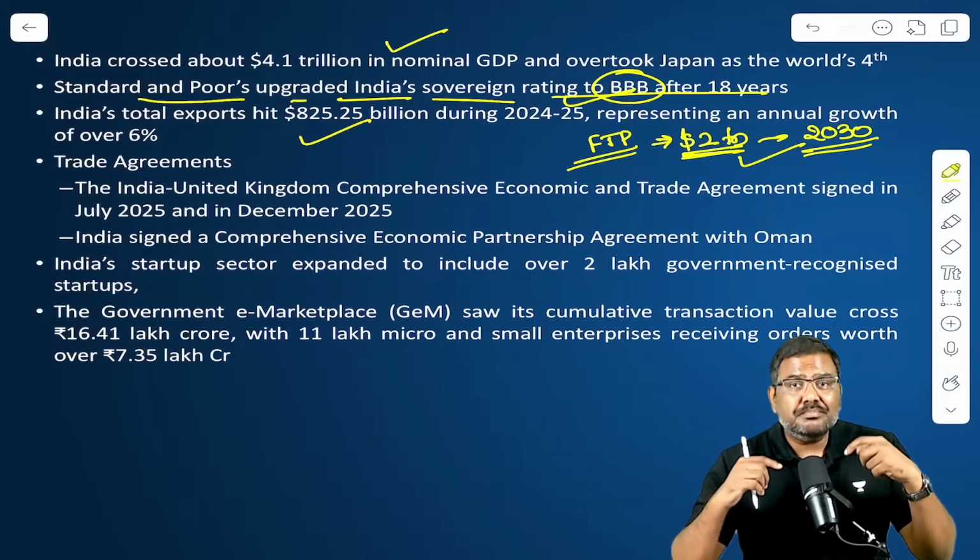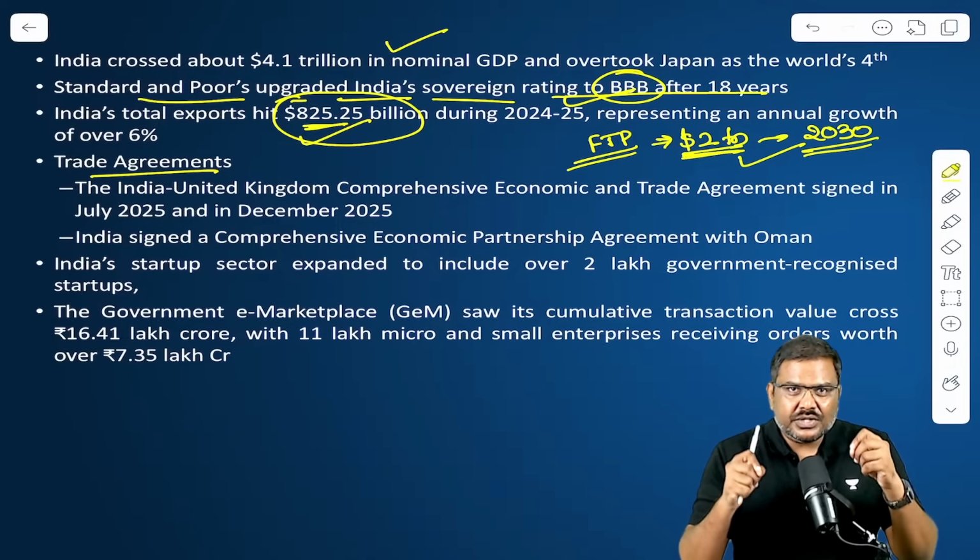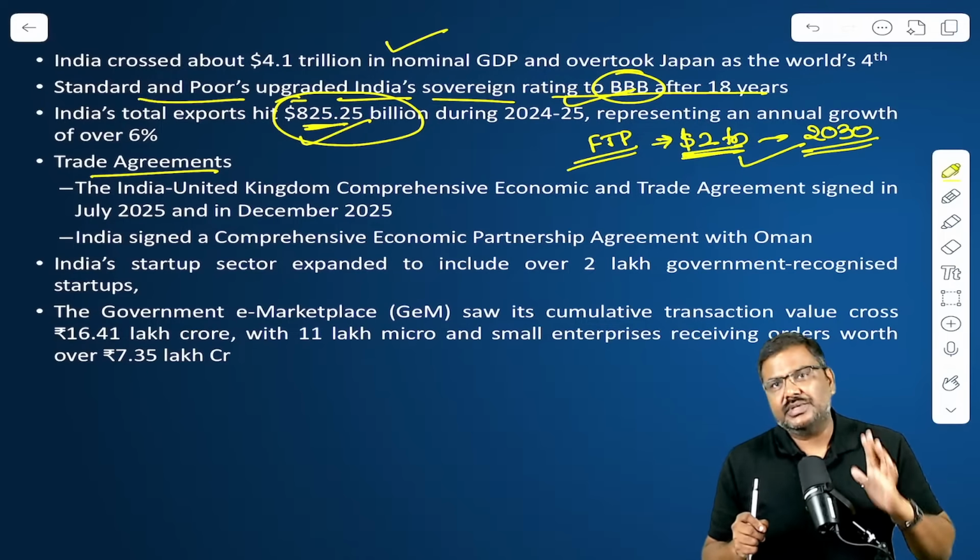Regarding trade agreements, like I said earlier, India has negotiated multiple trade agreements. It has signed a trade agreement with Oman. It has signed a trade agreement with the UK. It has completed the negotiations of a trade agreement with New Zealand.